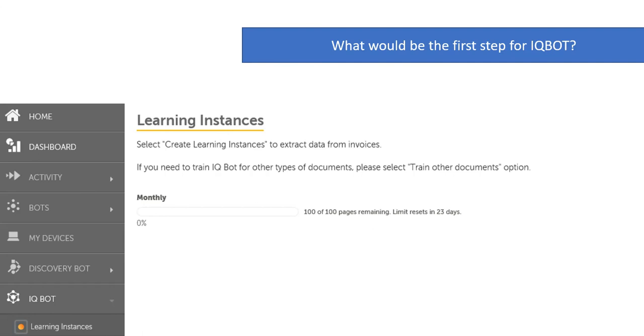So based on the first time you are creating the document, for example, the invoice number is available in the left corner of the PDF document, you are giving some training to the bot. The next time, wherever it is available in the left corner, the bot takes it as the invoice number automatically.